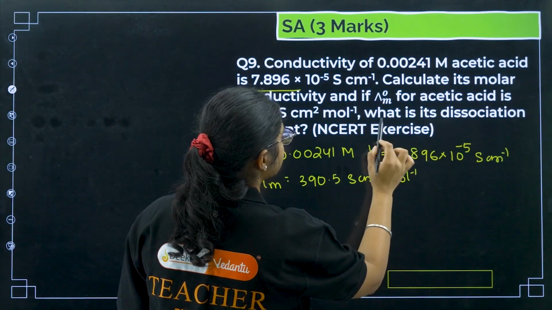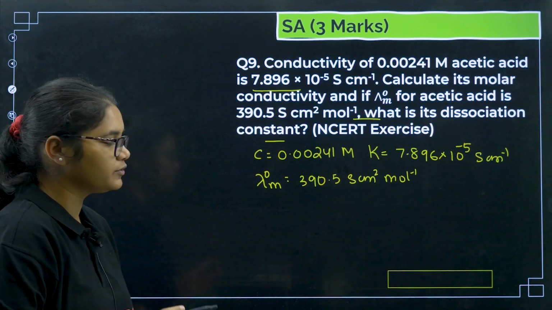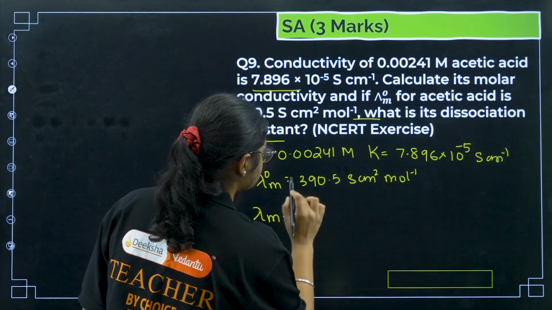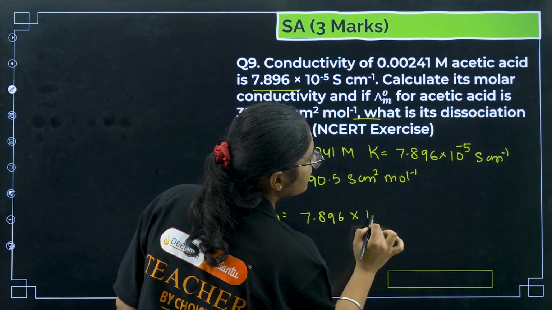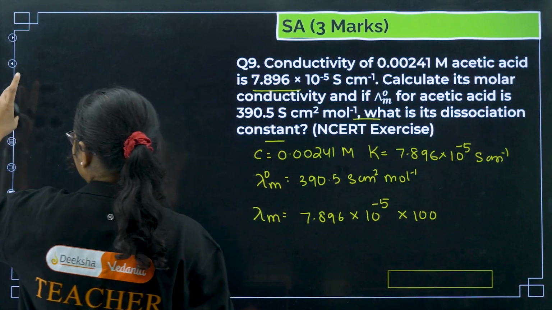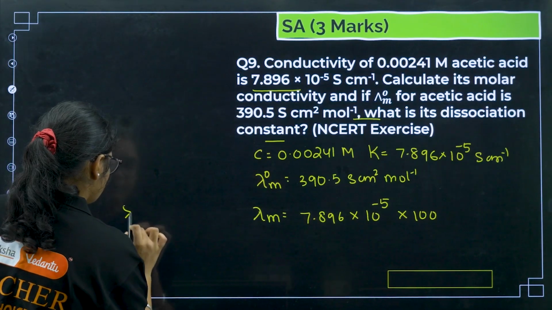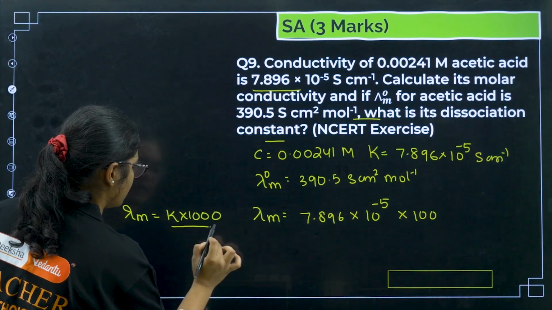You have to calculate first the molar conductivity and then the dissociation constant. So very similar to the previous question, right? First we should write the formula. Lambda m is equal to kappa into 1000 by C, right?